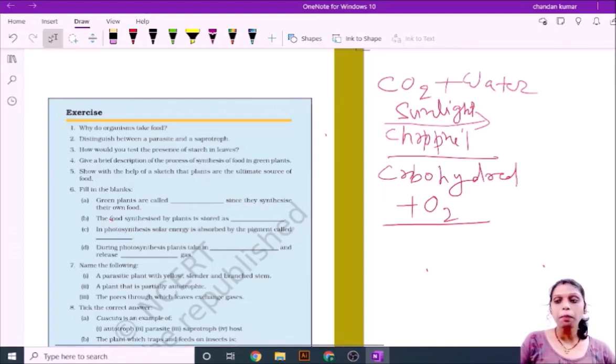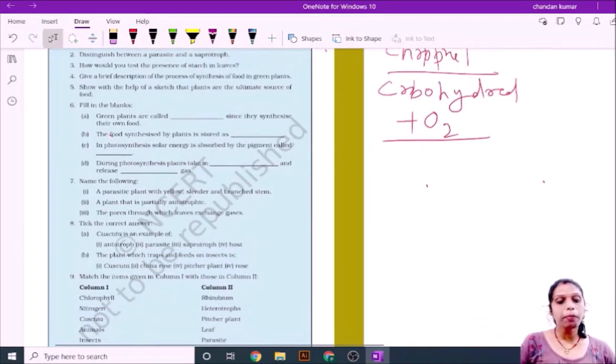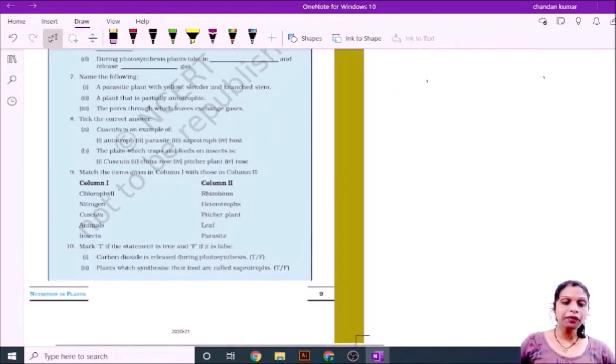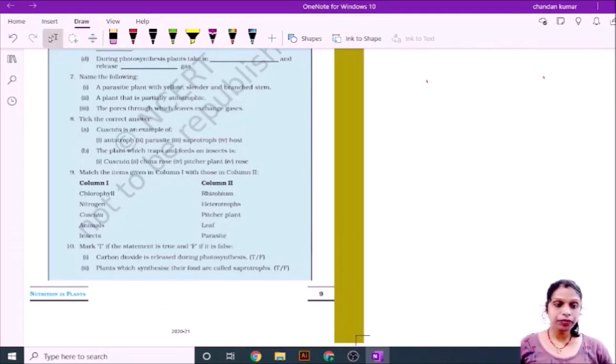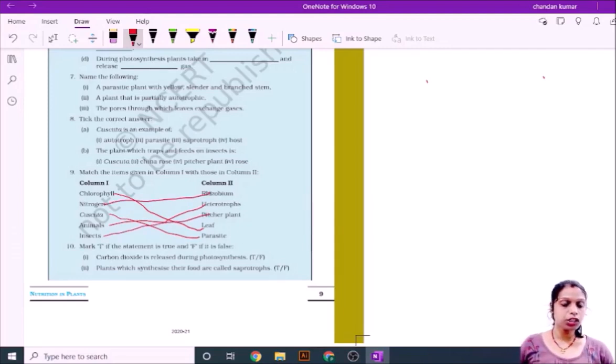Cuscuta is an example of a parasite, and the plant that traps and feeds on insects is the pitcher plant. In the column matching: animals are heterotrophs, Cuscuta is a parasite, nitrogen goes with rhizobium, and insect goes with the pitcher plant.